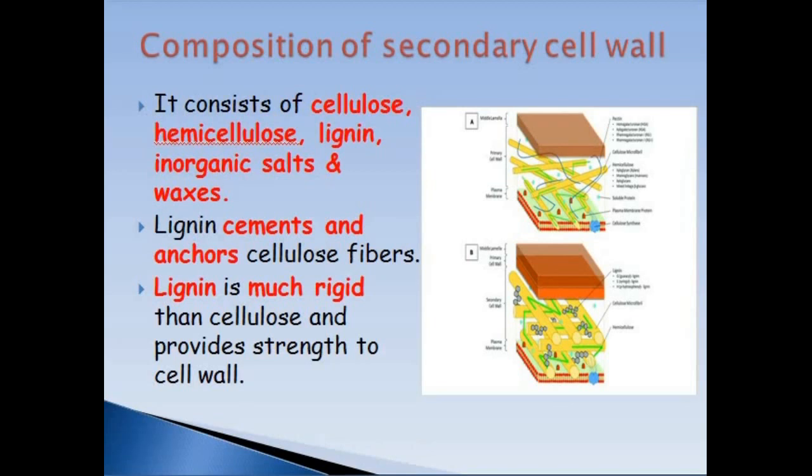As in this figure, you can see this is the primary cell wall and this one is secondary cell wall. In case of primary cell wall, these cellulose fibers are thin and they are loosely arranged. But in case of secondary cell wall, these cellulose fibers are in the form of bundles and they are arranged in a more organized manner. And lignin fibers, which connect the cellulose fibers with each other, are much organized and they provide support and strength to the plant cell.